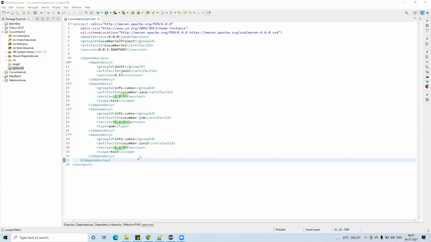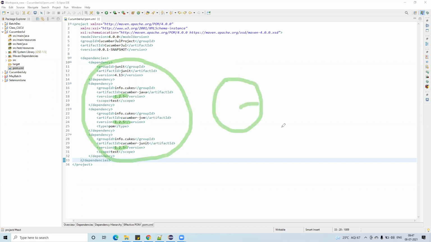Yeah, so there is no separate documentation for this one. That's why I have given all together in one single file. Just copy paste. And remember, this is done by the QA architect, not by us, in real time. We are just writing the test cases. You are not a QA architect.